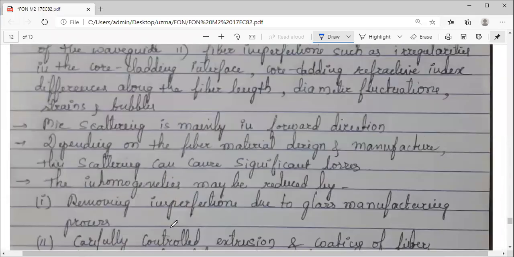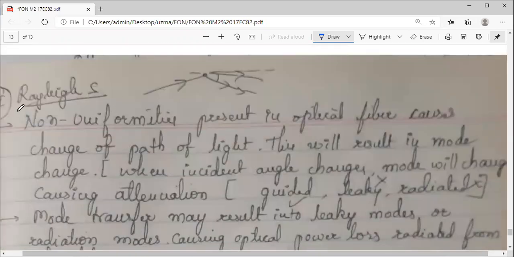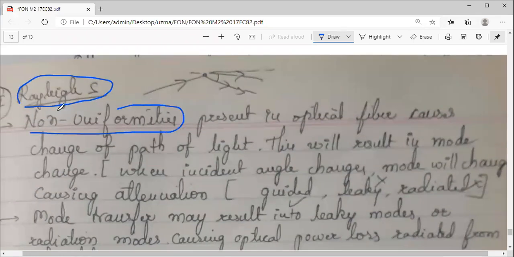Before that, I have just listed a few points here, last page. Two types of scattering we will look into, under which the first one is Rayleigh scattering. We will look into what is Rayleigh scattering first. Non-uniformities, what do you mean by non-uniformities? The structure is non-uniform in the sense that a sequence is not maintained.